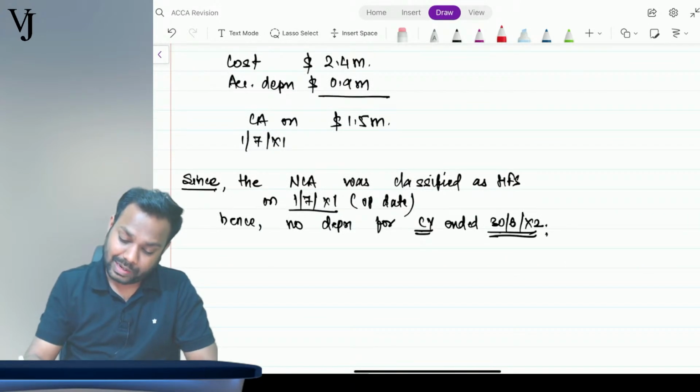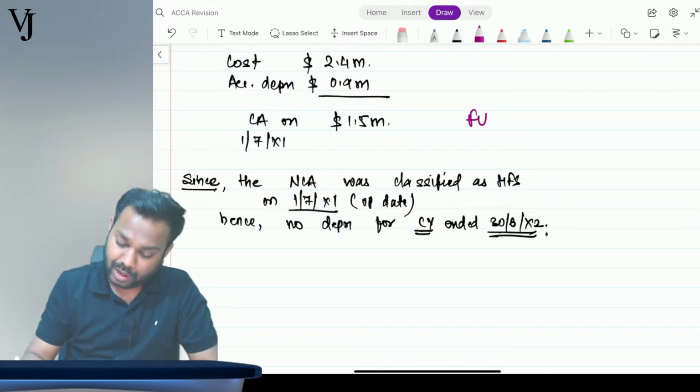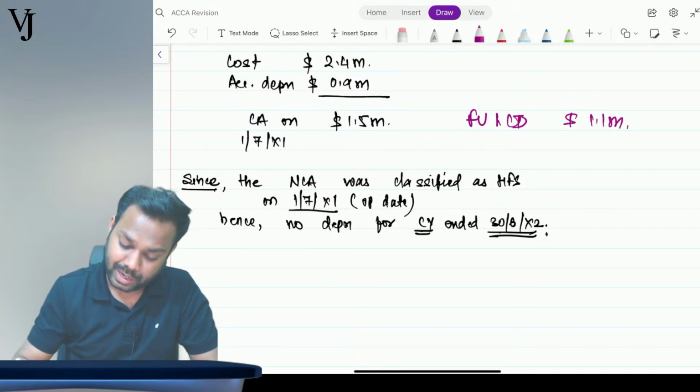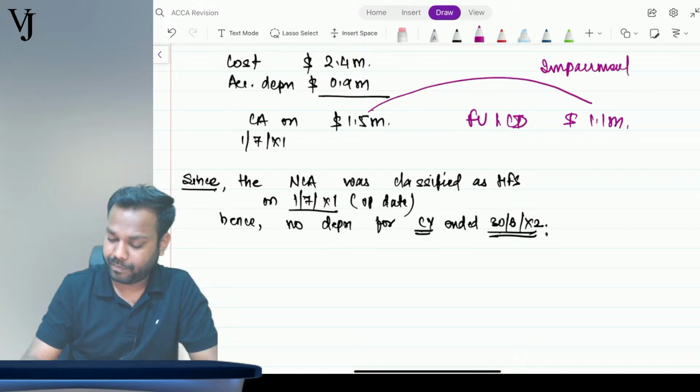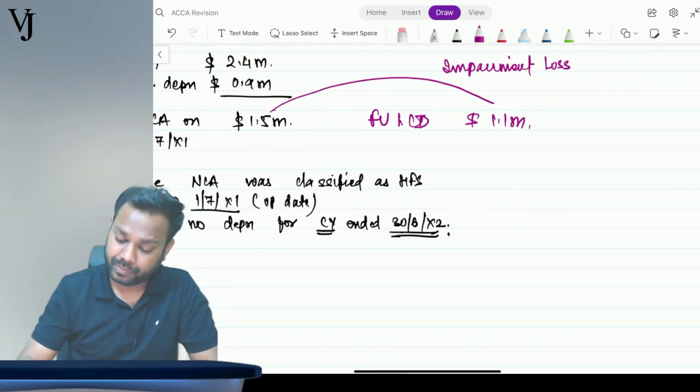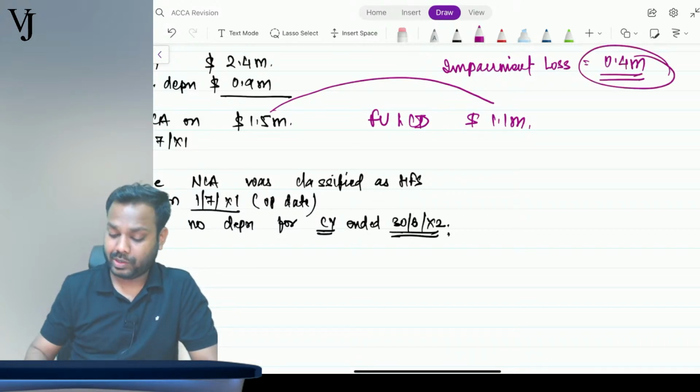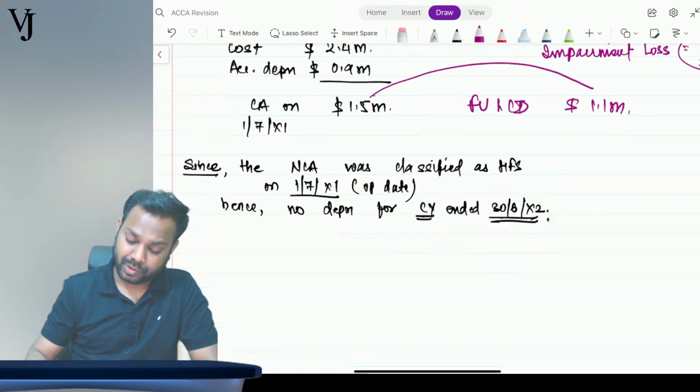So what I'll say, the fair value less cost of disposal is $1.1 million. Now what is the gain or loss? Impairment loss of how much? 0.4 million. What is the journal entry for this one?